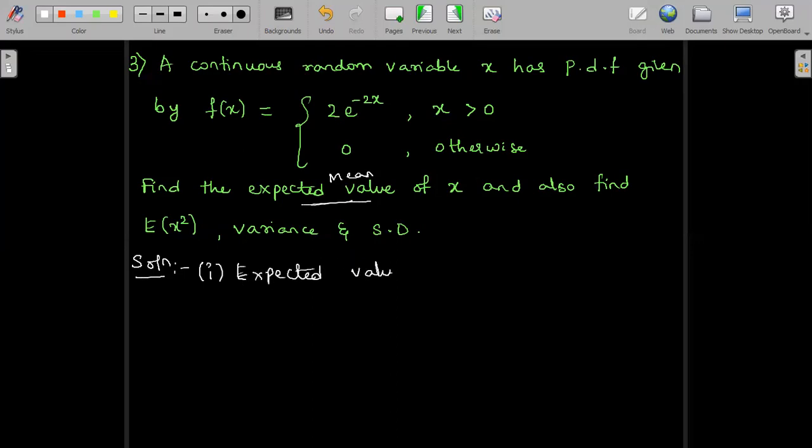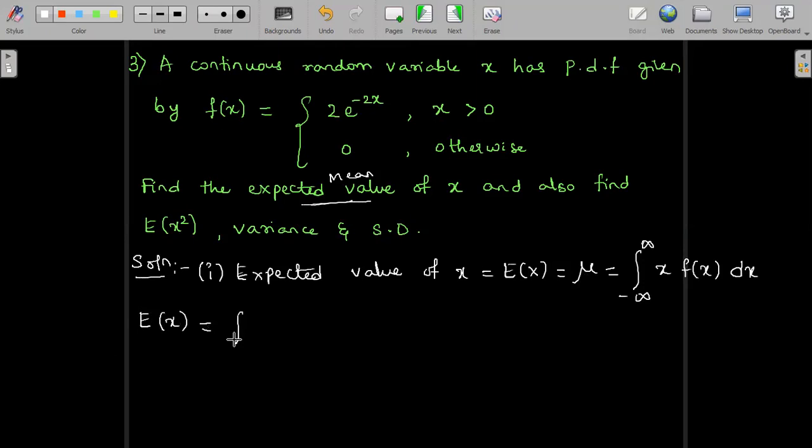Expected value of x is E of x, which is the same as writing mu. The formula for the same is given by integral minus infinity to infinity x into f of x dx. This is the formula for expectation of x or mean mu. Both are one and the same.